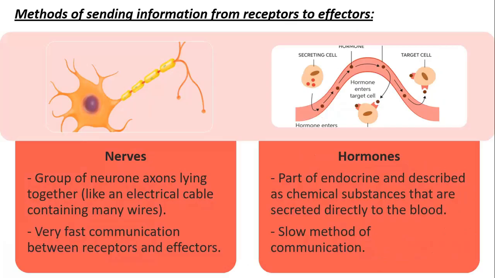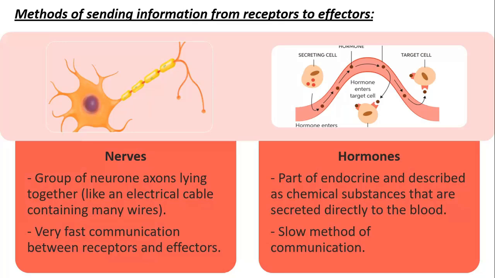So, is there only one way to send information throughout the body? Actually, no. We have two ways of sending information between the receptors and the effectors. First, we have nerves, and second, we have hormones. Nerves belong to the nervous system, while hormones belong to the glands of the endocrine system. So what are nerves? They are a group of neuron axons lying together to make something like an electrical cable that will be able to transmit the nerve impulses.